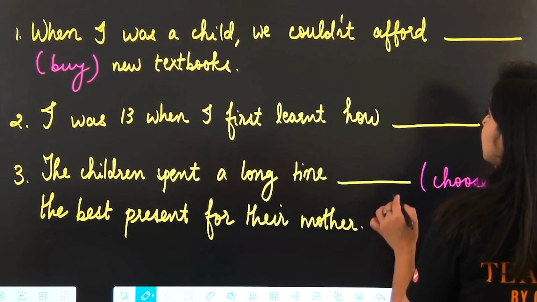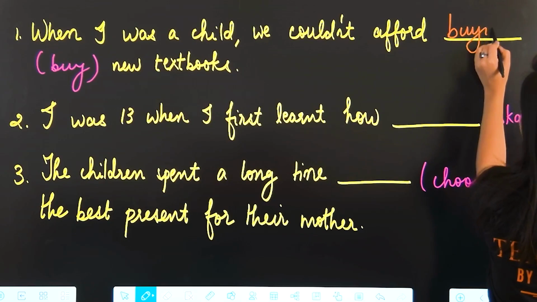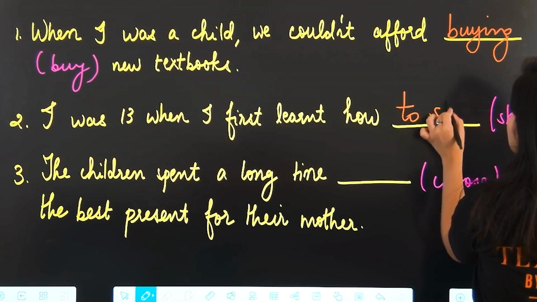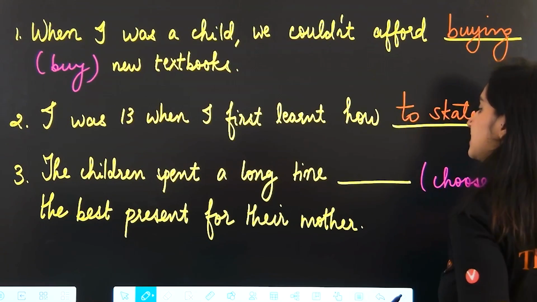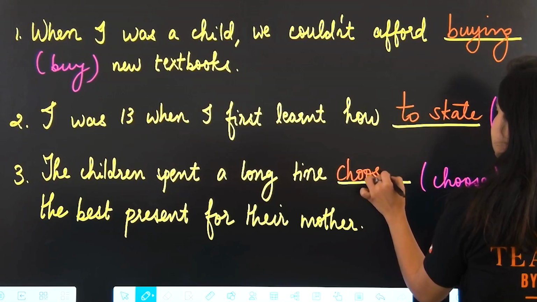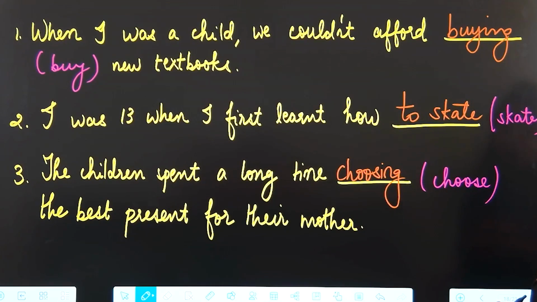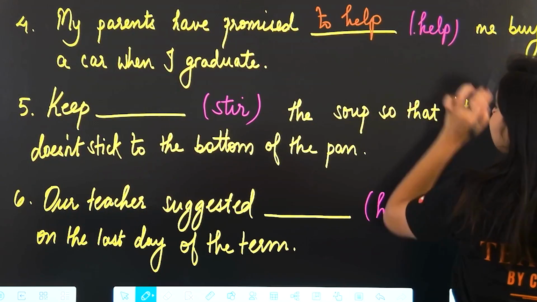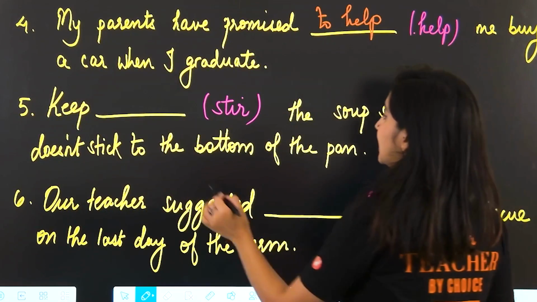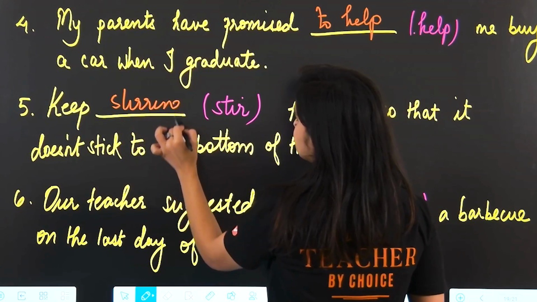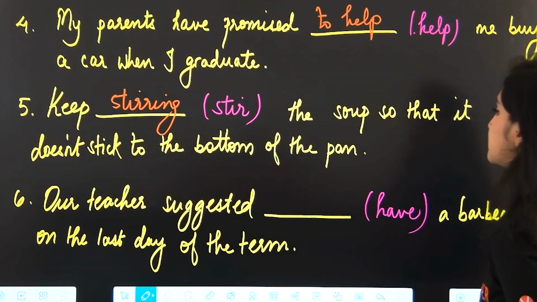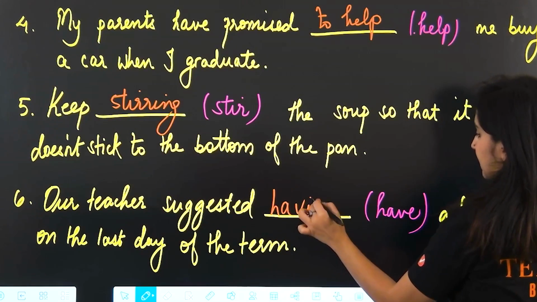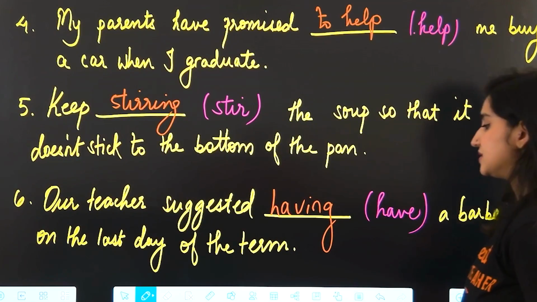When I was a child, we couldn't afford buying new textbooks. I was 13 when I first learned how to skate. The children spent a long time choosing the best present for their mother. My parents have promised to help me buy a car when I graduate. Keep stirring the soup so that it doesn't stick to the bottom of the pan. Our teacher suggested having a barbecue on the last day of the term.